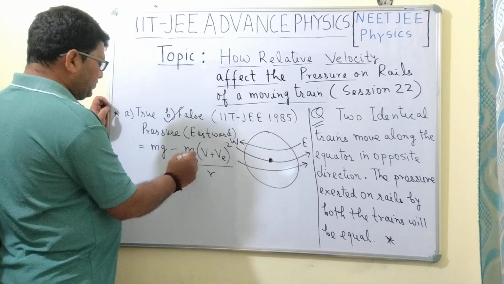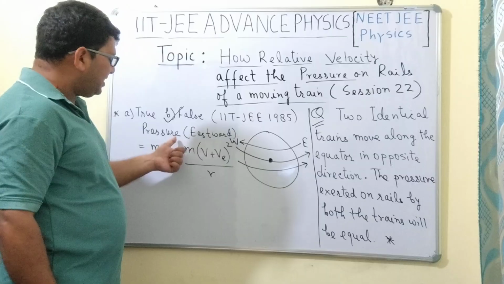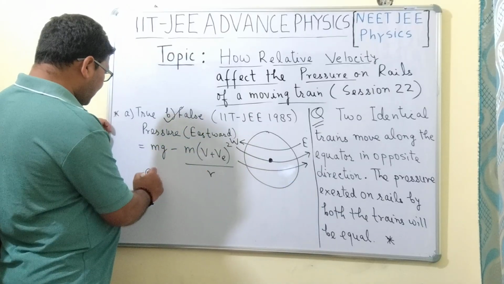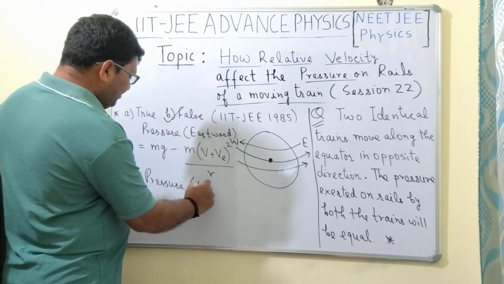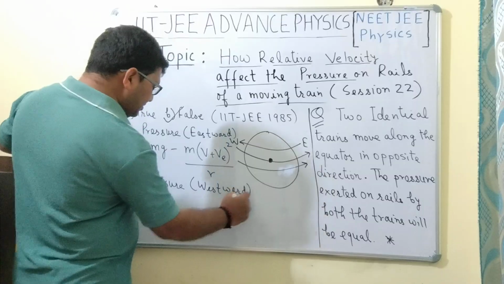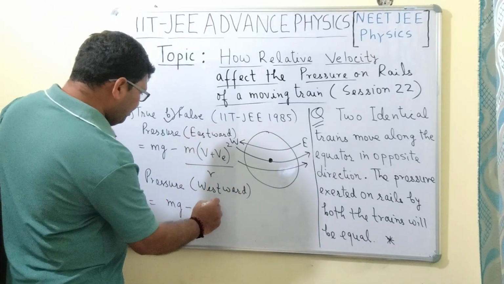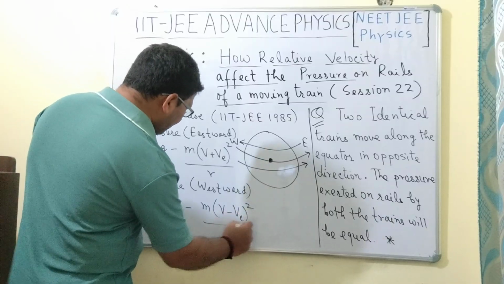So this is the formula to calculate the pressure exerted on the rail by the train moving eastward, and the pressure exerted by the train moving westward is equal to mg minus m (v minus ve) whole square by r.